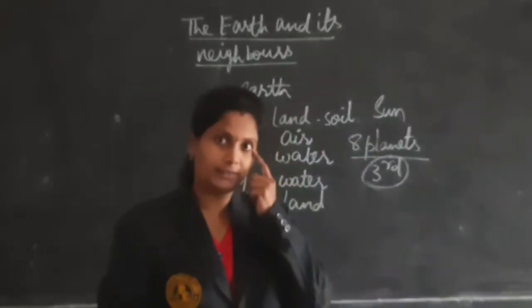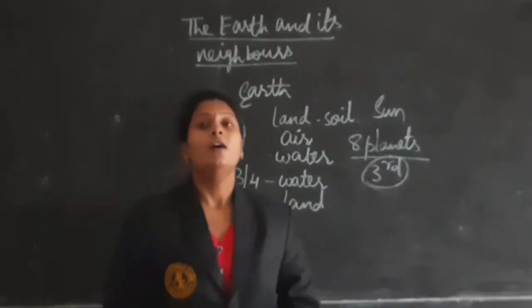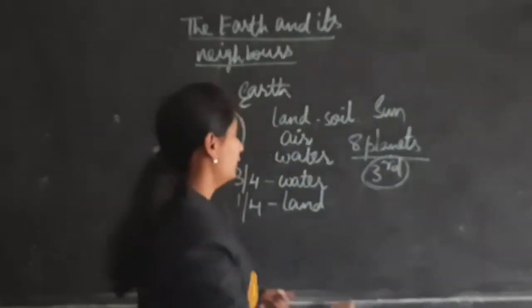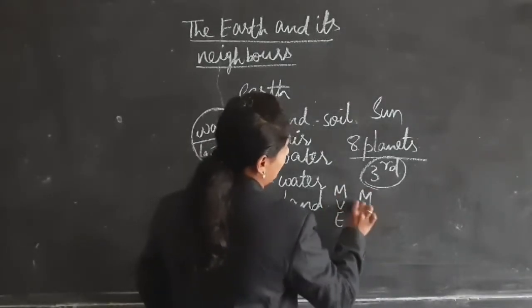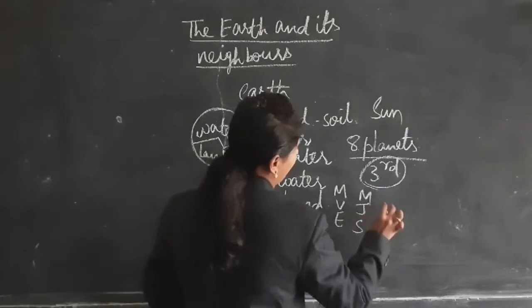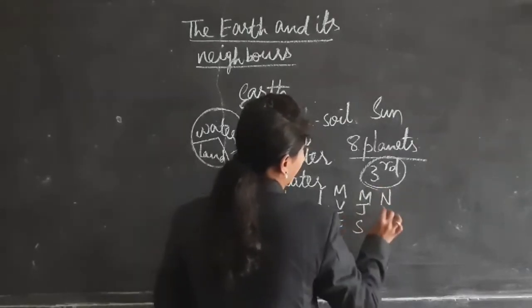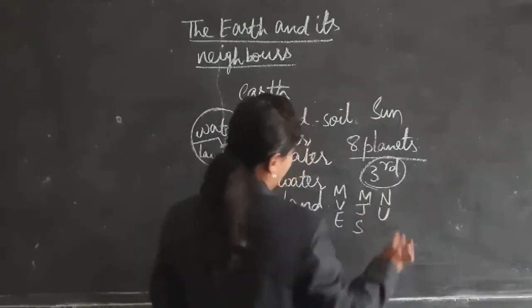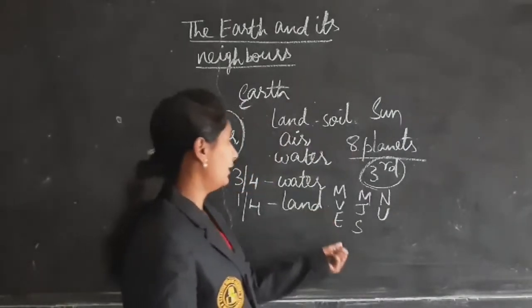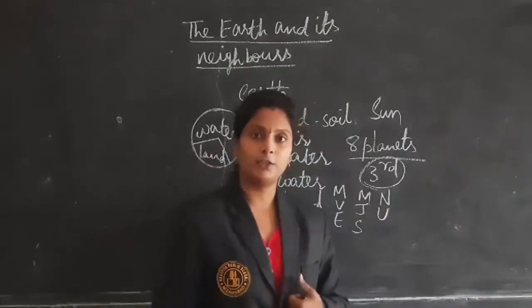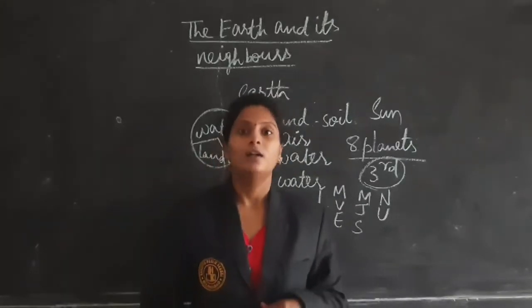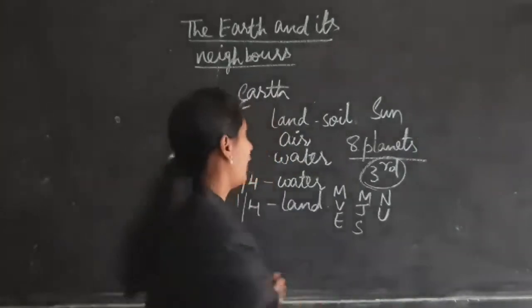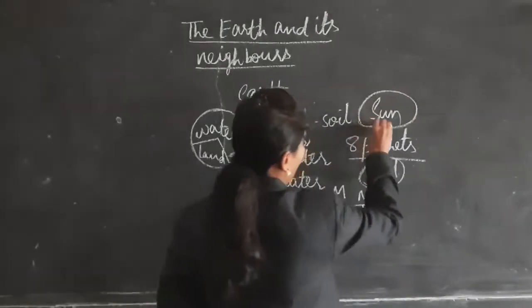What are the planet names I told in the video? Mercury, Venus, Earth, Mars, Jupiter, Saturn, Uranus and Neptune are the 8 planets which are revolving around the sun, and sun is the source of light.